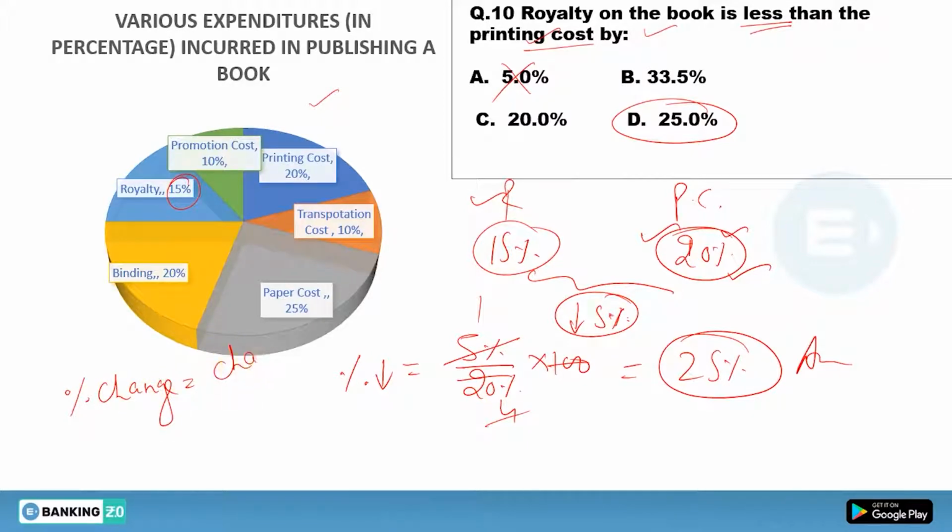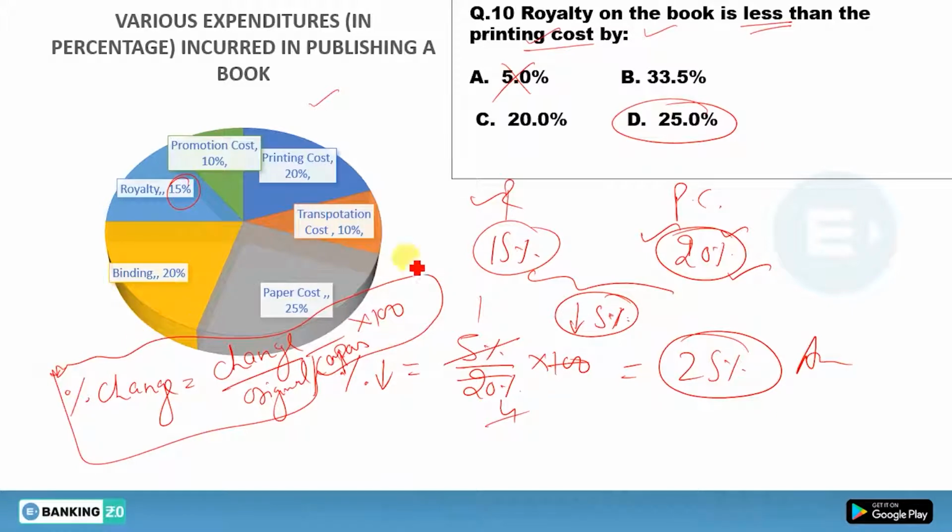A percentage change will be equal to change divided by your original value, or the value with which you are comparing, into 100. So you need to apply this formula. Where do you need to apply this formula? Whenever you are asked to find how much percent less or how much percent more the value is. Okay, so I hope this concept is clear to you. Now move to the next one.